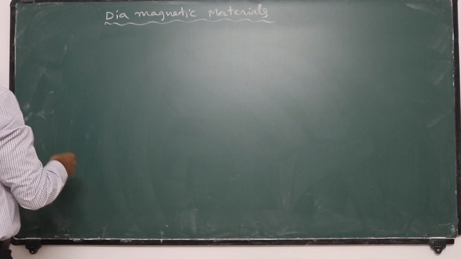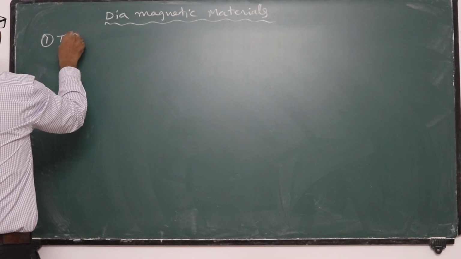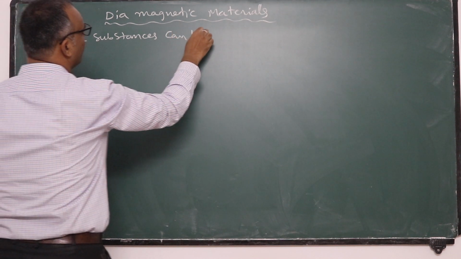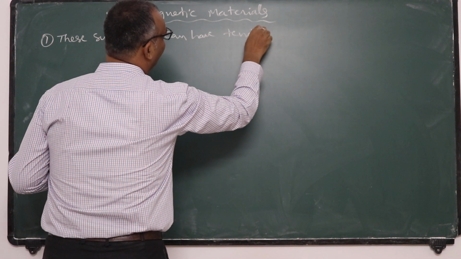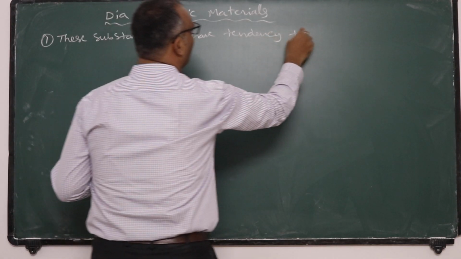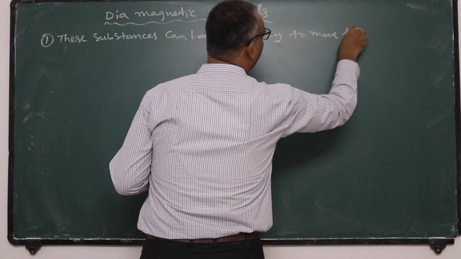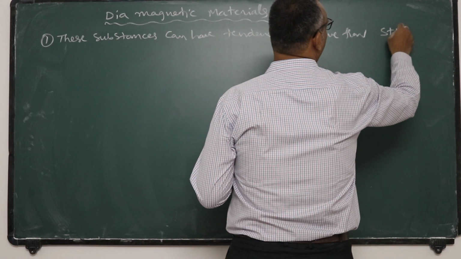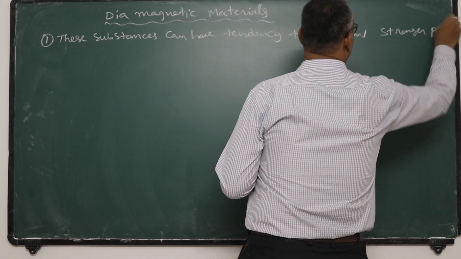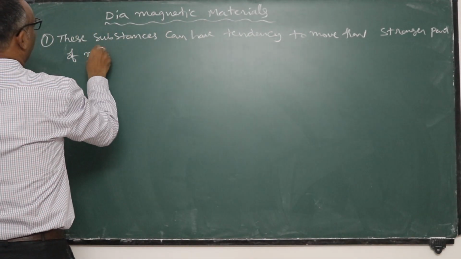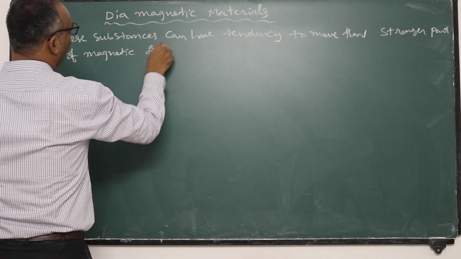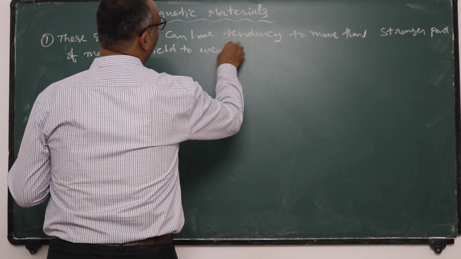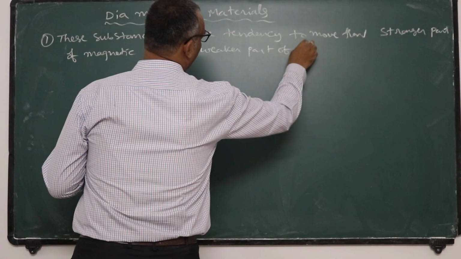First point, these substances have a tendency to move from the stronger part of the magnetic field to the weaker part of the field.